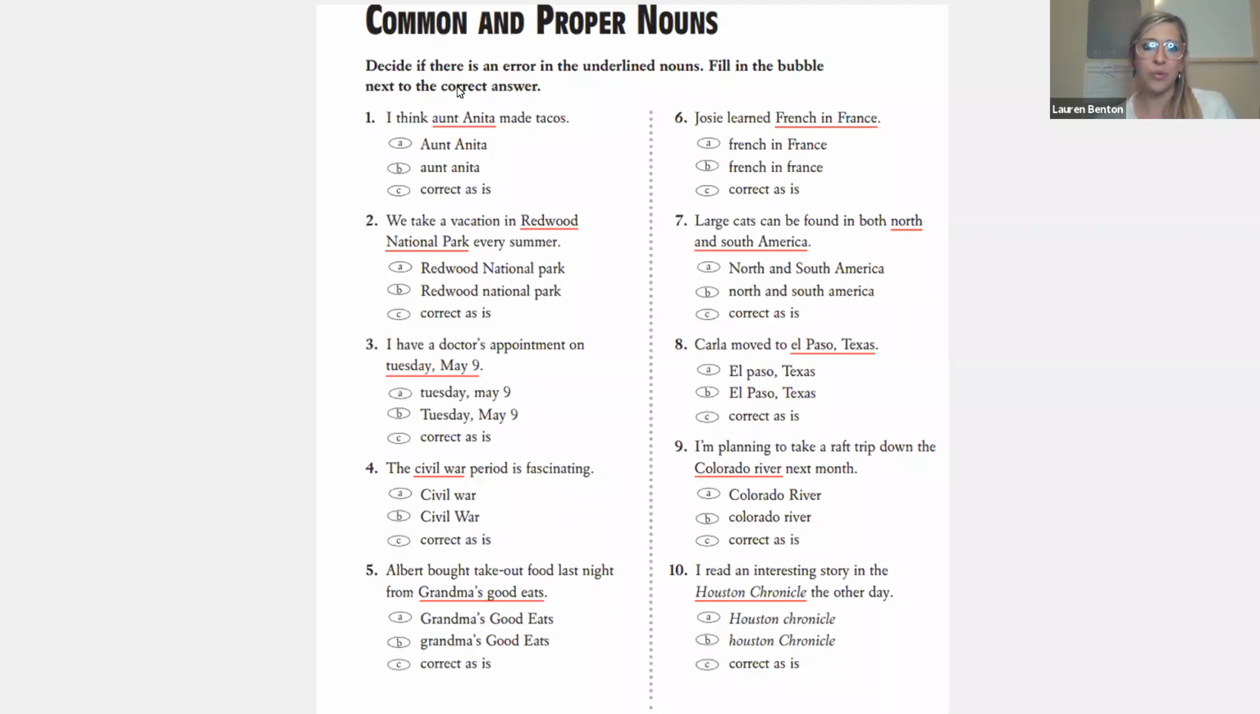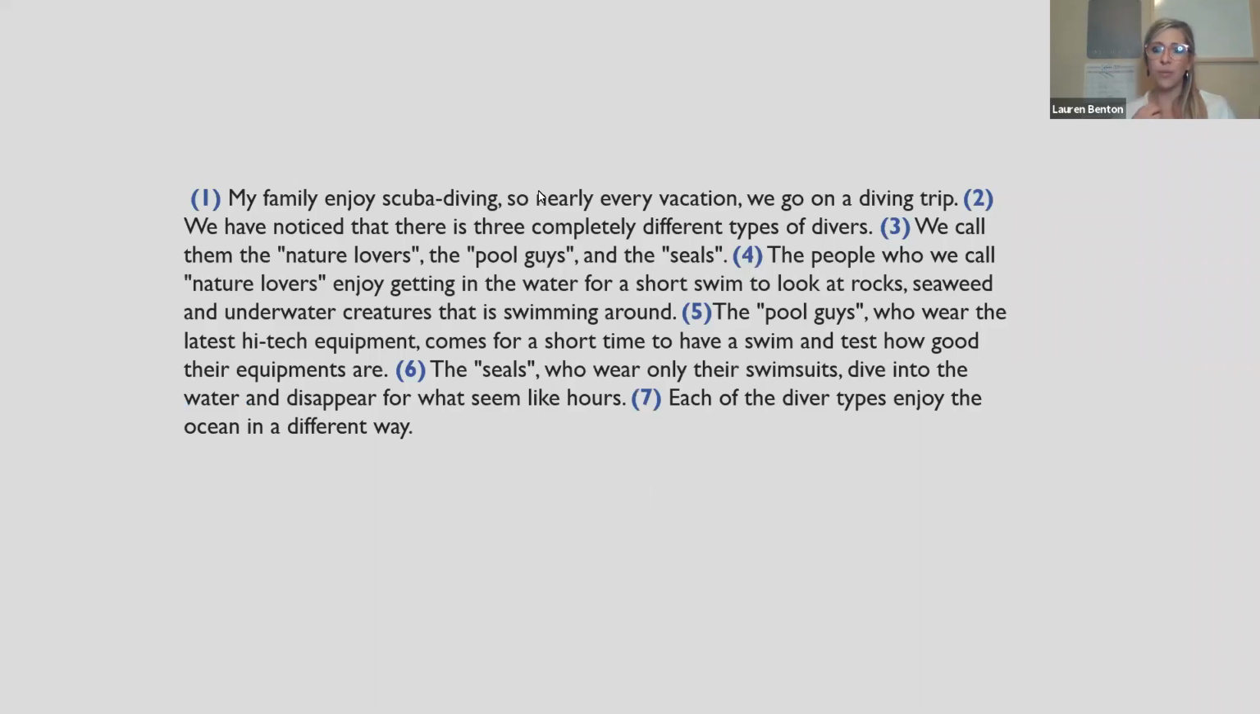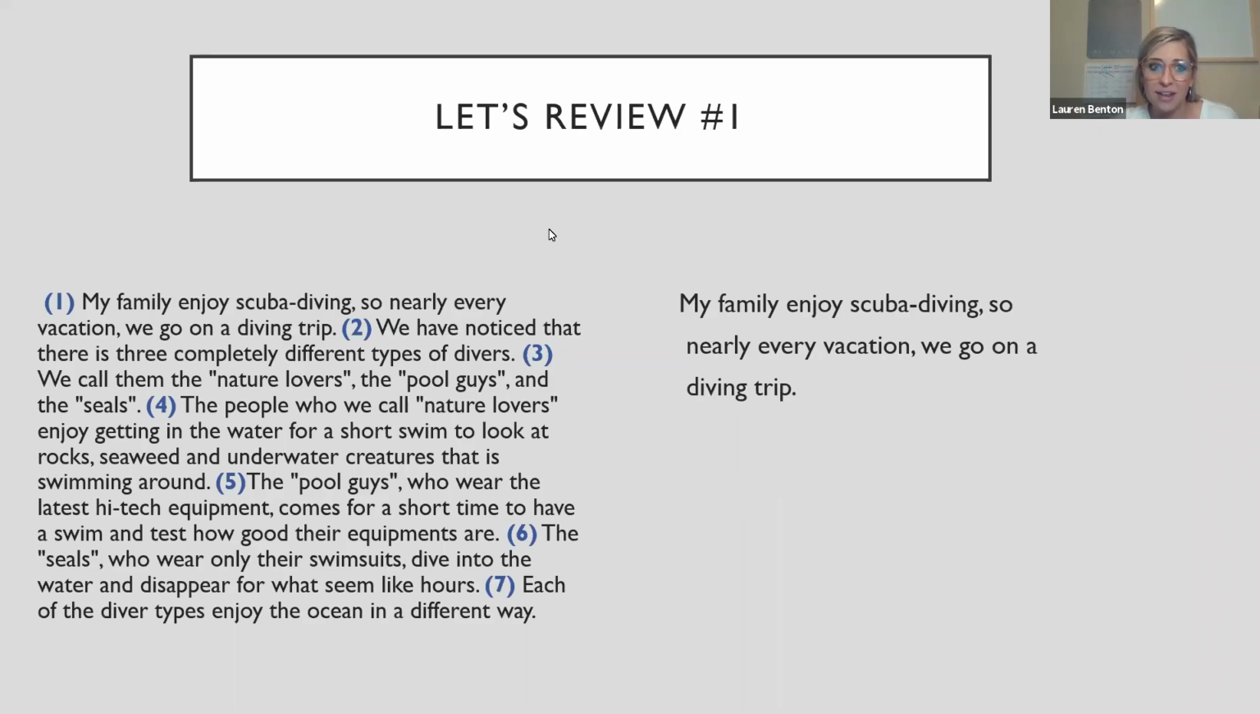All right, so we went over common and proper nouns already. What we are going to do now is we are going to look at this paragraph. This is similar to what your test looked like. It was a paragraph and you have to make edits. So we are going to look at this sentence by sentence. I have the paragraph here, specifically the sentence that we're working on here. So I'm going to annotate.